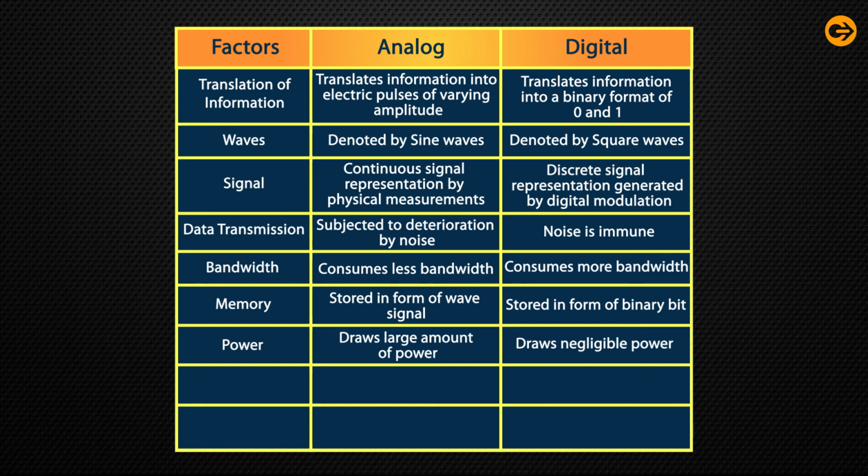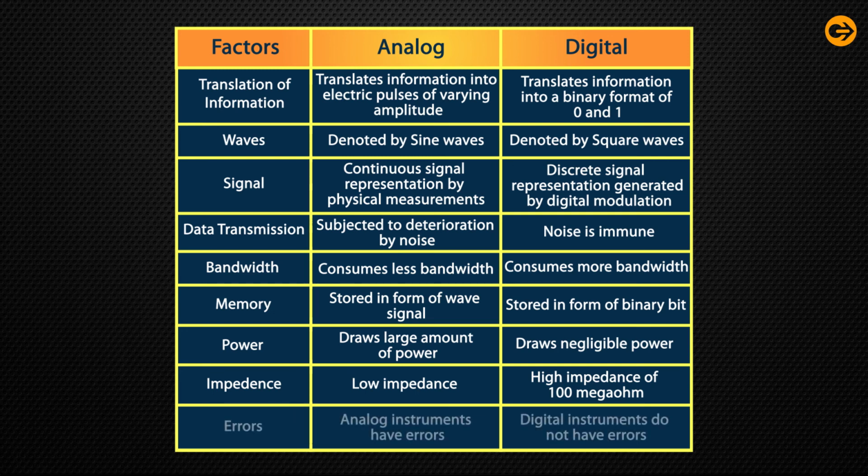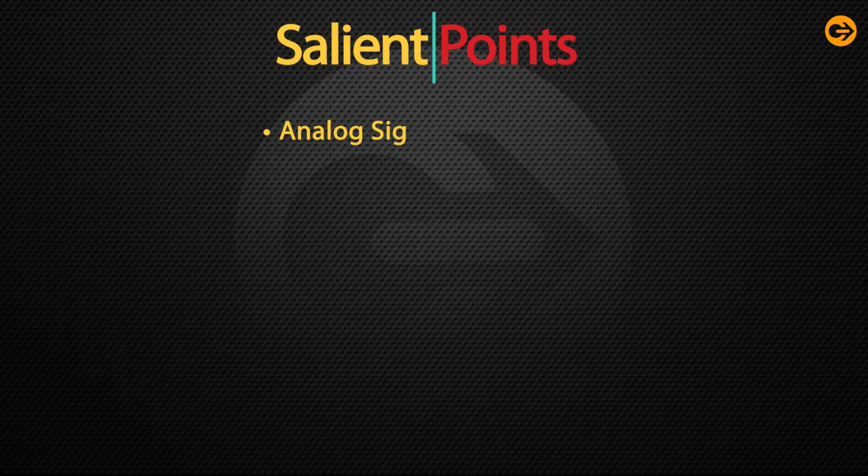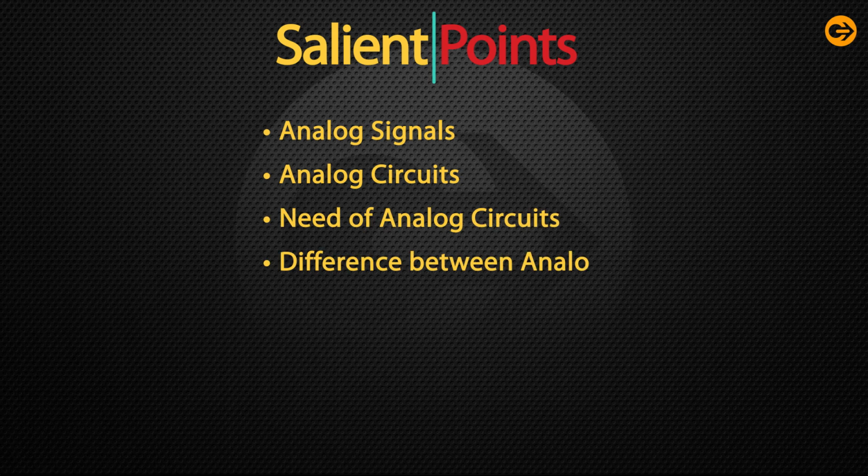The impedance for analog electronics is low. The impedance for digital electronics is high, of about 100 megaohm. In analog electronics, the analog instruments have errors. In digital electronics, the digital instruments do not have errors. In today's lecture, we have learned analog signals, analog circuits, need of analog circuits, and the difference between analog and digital electronics.